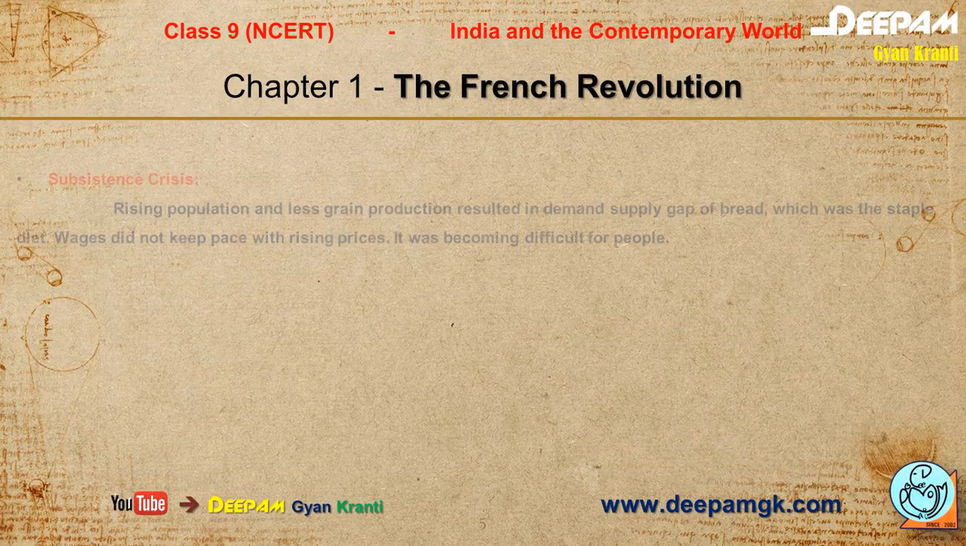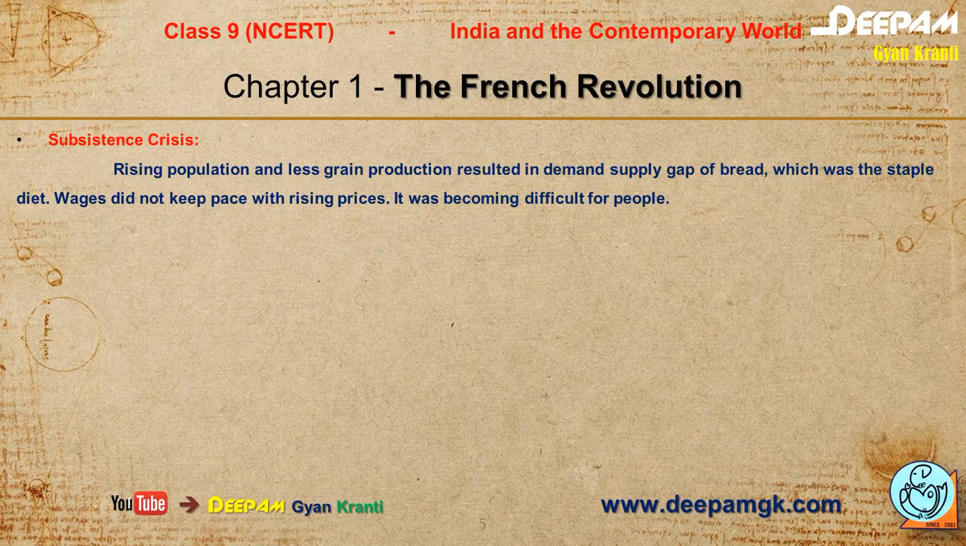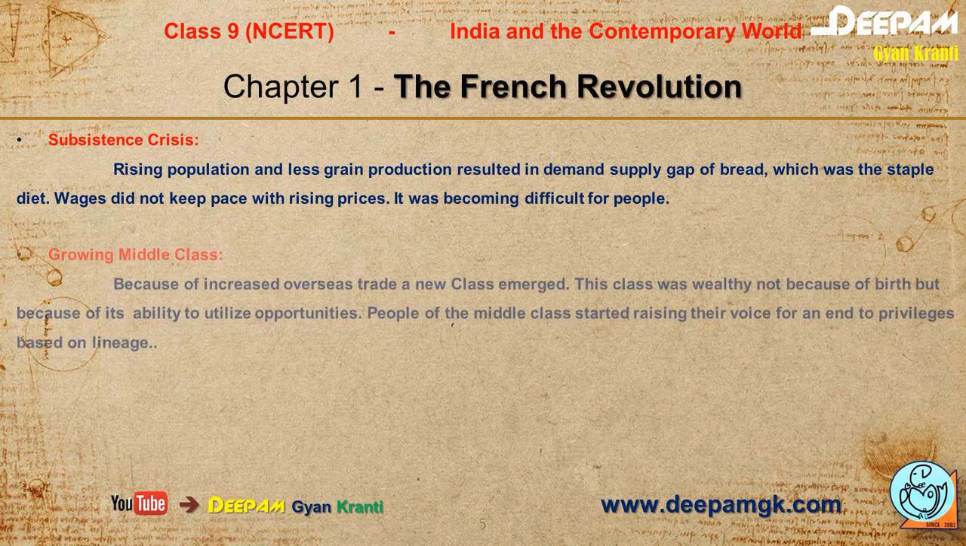The next point, subsistence crisis. Rising population and less grain production resulted in a demand-supply gap of bread, so that people were fighting over it, which was the staple diet. Wages did not keep pace with the rising prices. It was becoming difficult for people to buy grain or food for themselves, and it is the most important reason for the French Revolution.